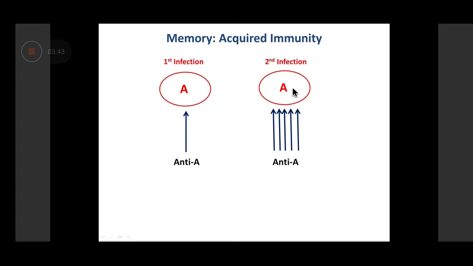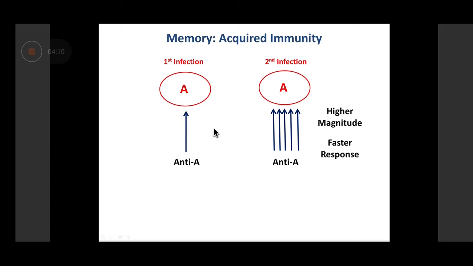And then you again develop a specific immune response against A. Now the immune response that you're going to develop subsequently would be much better placed to fight the infection than the first time. So it will have a much higher magnitude. It will be a stronger immune response, and secondly, it will be much faster. So it will be a stronger as well as a faster immune response. So this is referred to as the concept of memory.